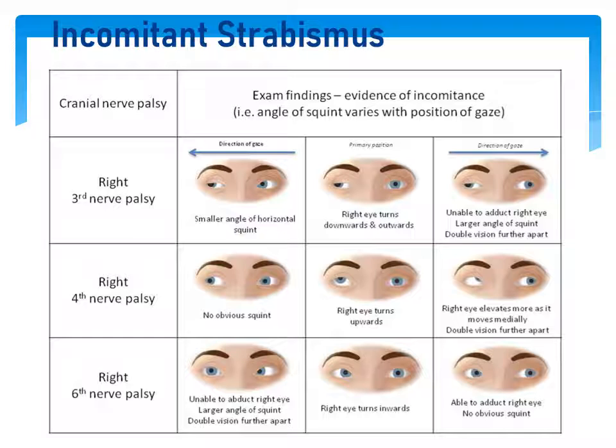So let's take this example. This is a very beautiful pictorial representation of a unilateral cranial nerve palsy. So here the right eye has been considered. In the first case, we can say it is right oculomotor nerve palsy.